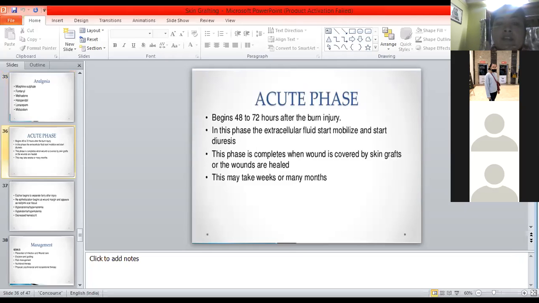Now, if you look into this acute phase, as I have already discussed, the acute phase begins 48 to 72 hours after the burn injury. In this phase, the extracellular fluids start mobilizing, and the diuresis process starts. This phase is completed when the wound is covered by skin graft or the wounds are healed. This may take weeks to many months. After that only the rehabilitative phase will come. But before that, for weeks and months, the patient is in the acute phase.